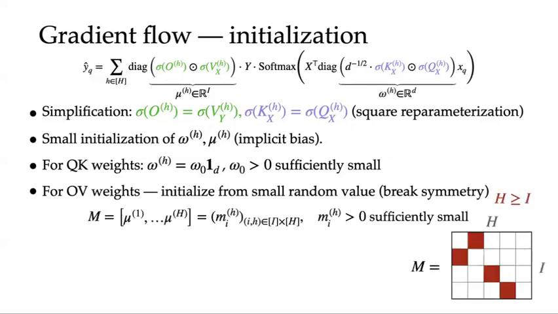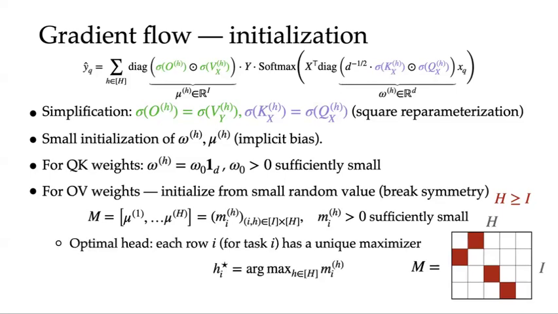To illustrate, consider the eigenvalues mu across each head, collected into a matrix M. In this matrix, each row represents a task, and each column represents an attention head. We define the optimal head for a task as the unique maximizer in the row of M corresponding to that task. In other words, the model's output for a particular task is primarily influenced by the optimal head for that task. We further assume that any two tasks cannot share the same optimal head.